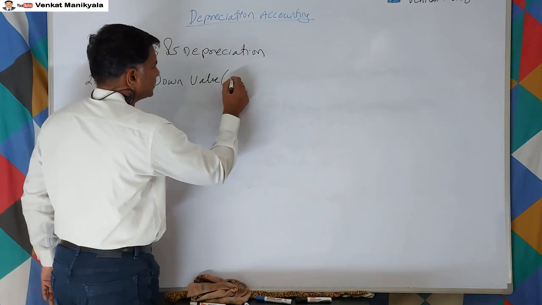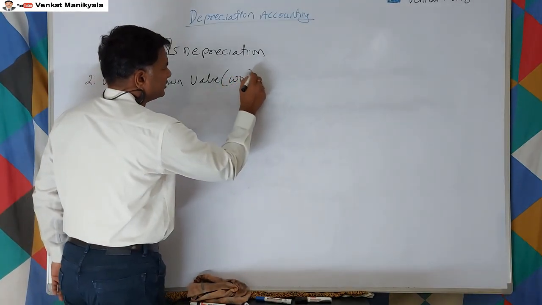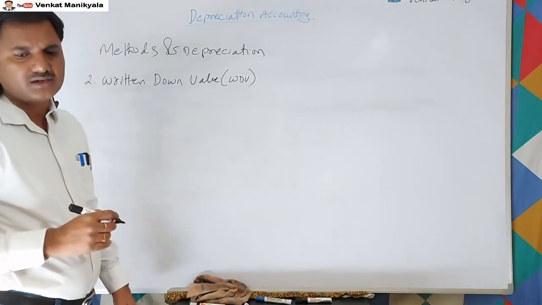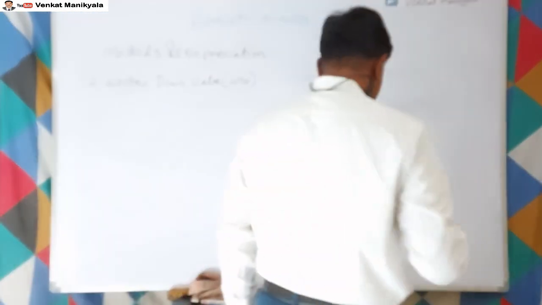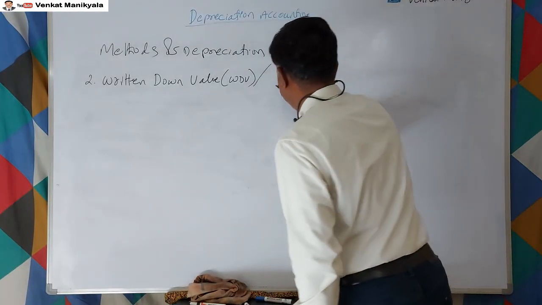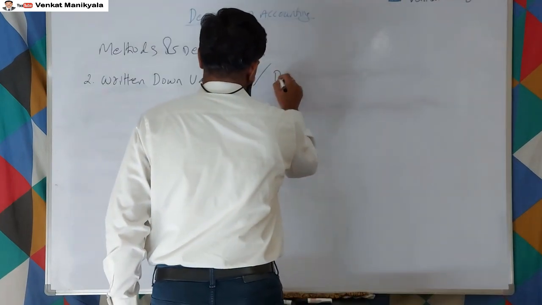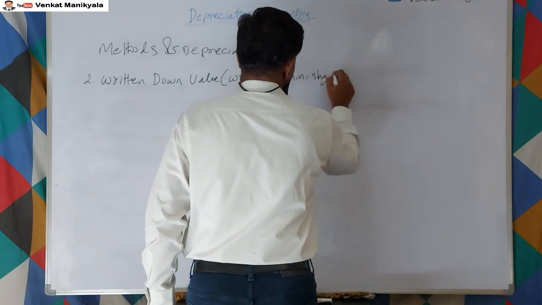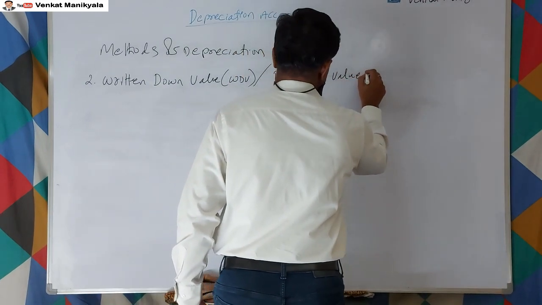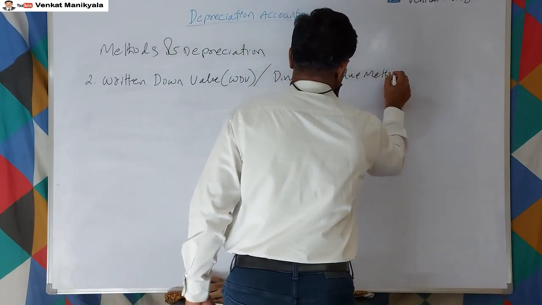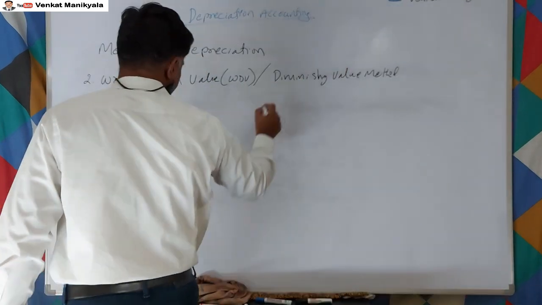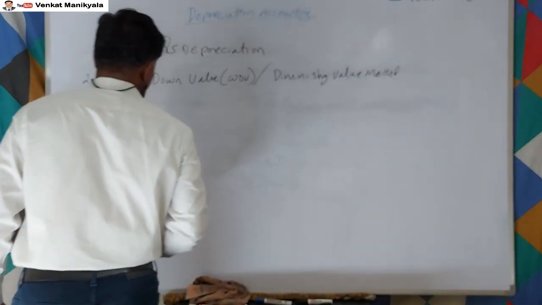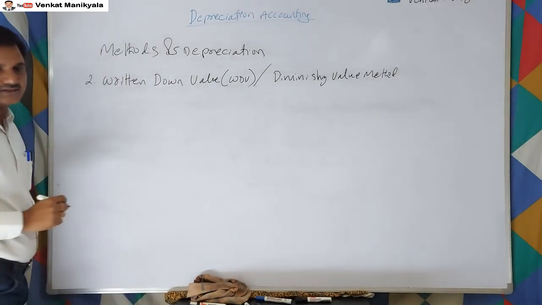With the abbreviation we say WDV; generally everybody calls it this way. Otherwise, the other name is the diminishing value method. Diminishing means decreasing, so it is the decreasing value method, the WDV method.